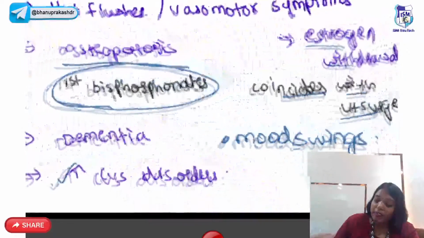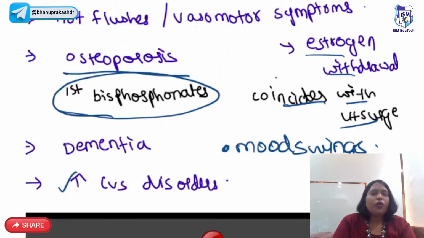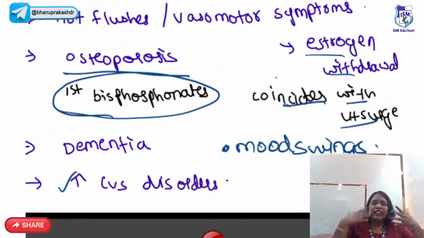What are the symptoms we have in menopause? Hot flushes or vasomotor symptoms, osteoporosis. The first line drug for osteoporosis is bisphosphonates. What do hot flushes or vasomotor symptoms mean? Although it is chilling cold, they'll suddenly feel hot. And this is mainly due to estrogen withdrawal and this coincides with the LH surge.